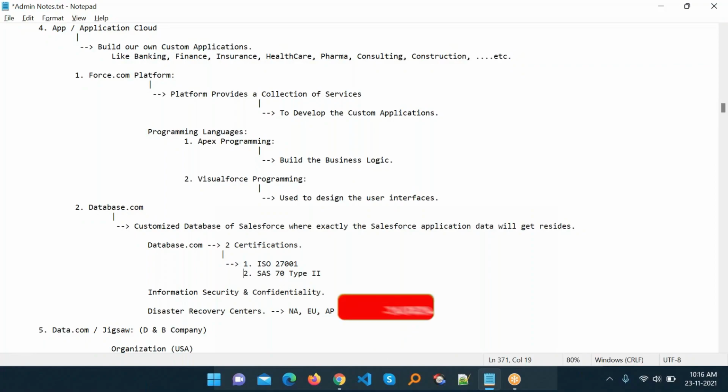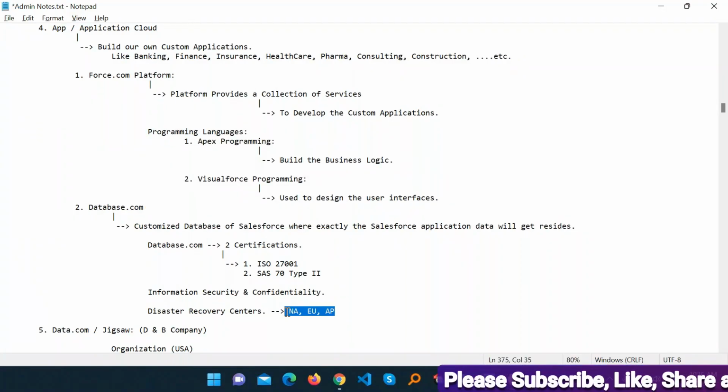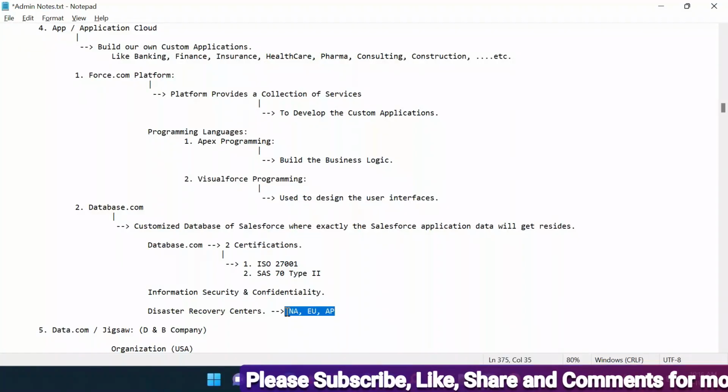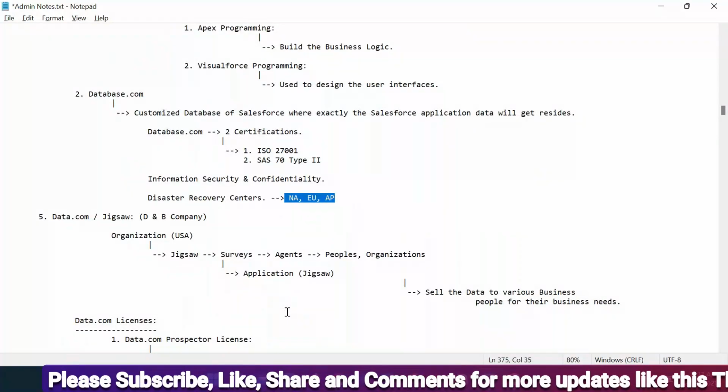You know very well these are all server instances or server locations, we can say that. NA is nothing but North America, EU is European, and AP is Asia specific. So based on your location, your developer account is automatically created as a free developer account.